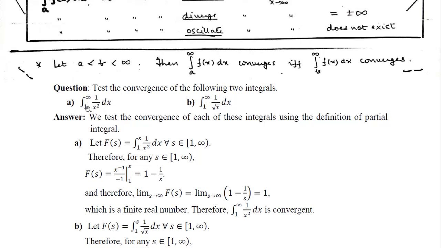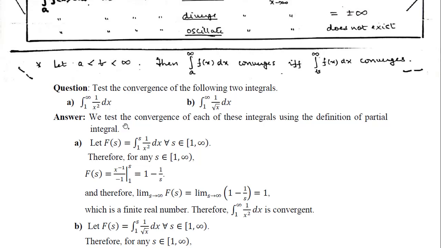What I'm doing here is, as an example, the improper integral from 1 to infinity of 1 by x square. There it was n square, so here it is x square. It will be a convergent integral because here p is equal to 2, which is greater than 1. You can develop this as a general question.